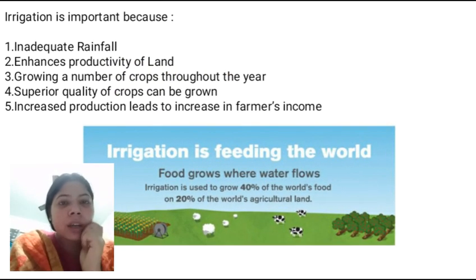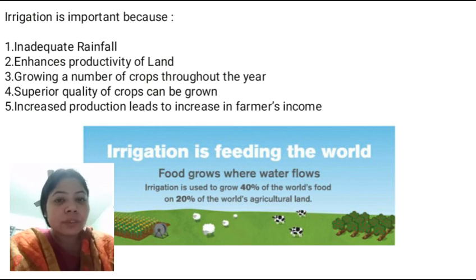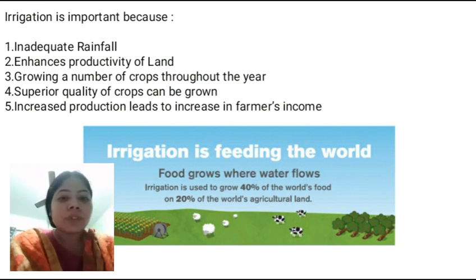Here are some points on why irrigation is important. Because of the inadequate rainfall. The rainfall in our country is inadequate. The second important point is that it enhances productivity of land. Irrigation enhances the productivity of land and makes it fertile. Third, growing a number of crops throughout the year. The fourth importance is that superior quality of crops can be grown. And the fifth importance is that increased production leads to an increase in farmers' income.